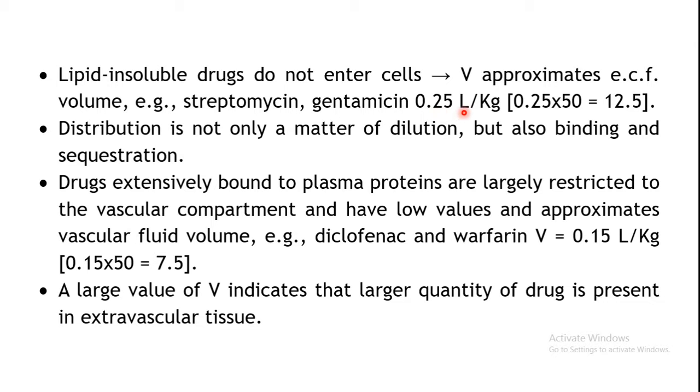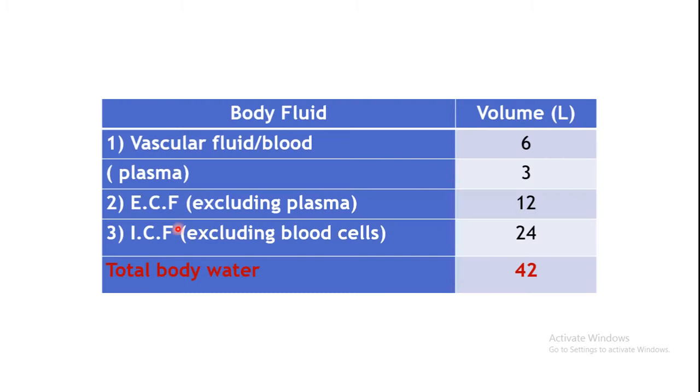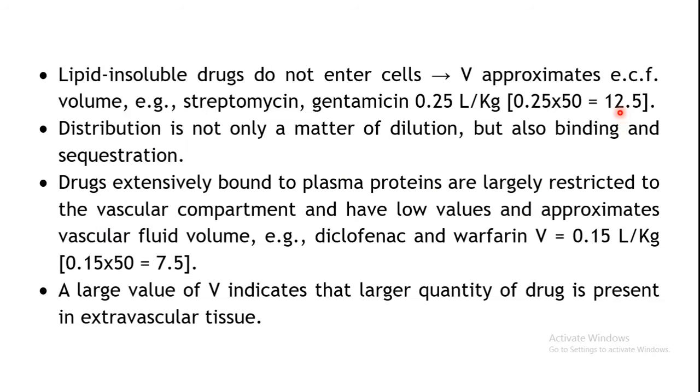This is the volume of distribution per kg, so you multiply it by 50. 0.25 multiplied by 50 gives you 12.5, which is approximately the volume of the ECF, right? Volume of ECF is 12, so it is roundabout 12. So this indicates that the drug is distributed mainly in the ECF.